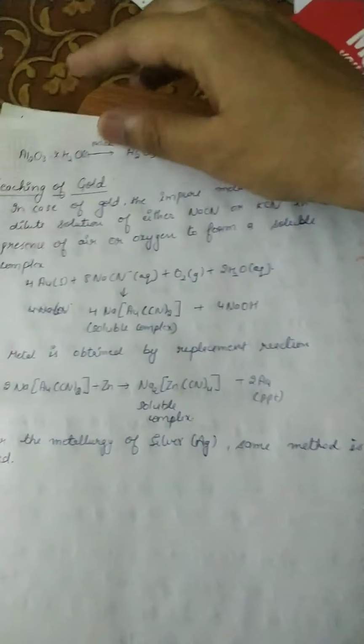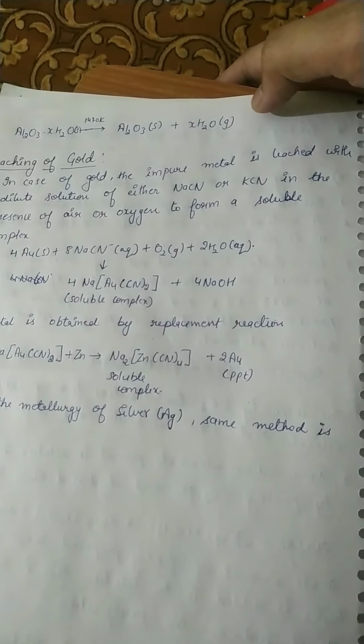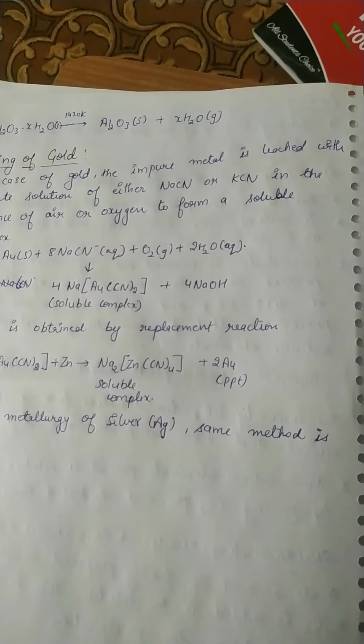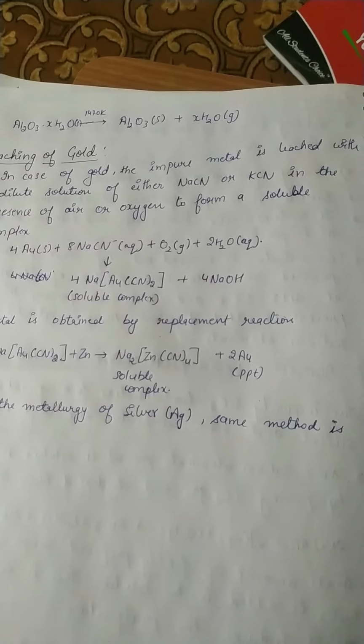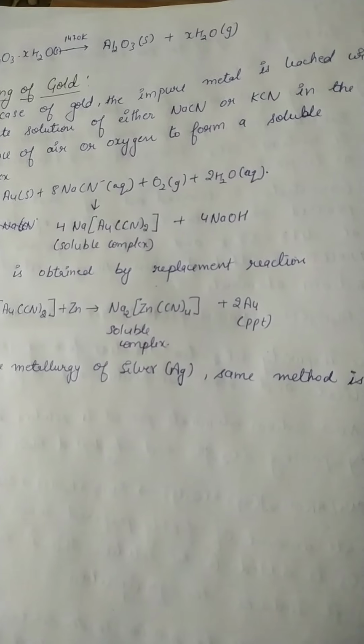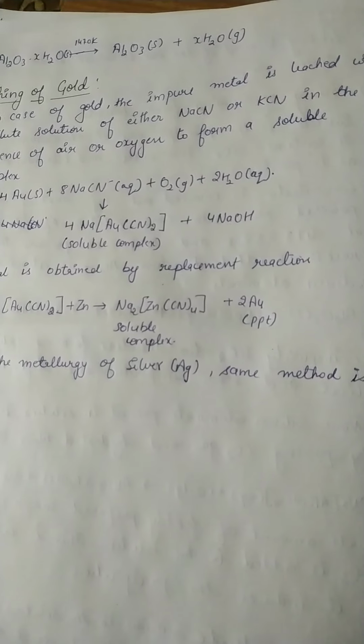Leaching means ores are mixed in some suitable solvent. Similarly, leaching of gold: the impure metal is leached with either sodium cyanide or potassium cyanide in the presence of air.